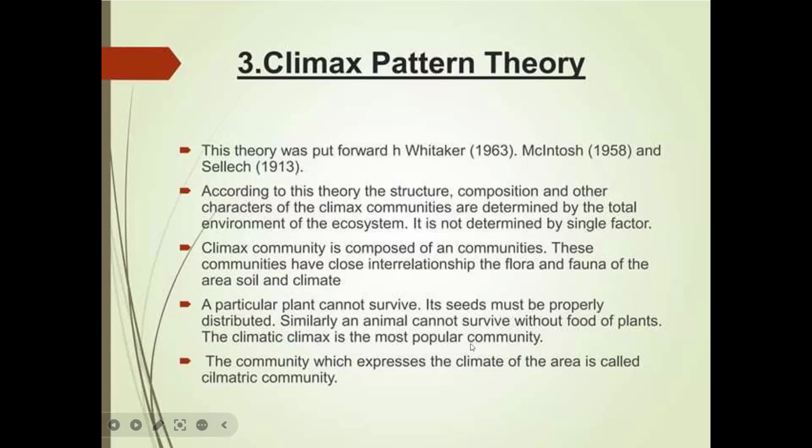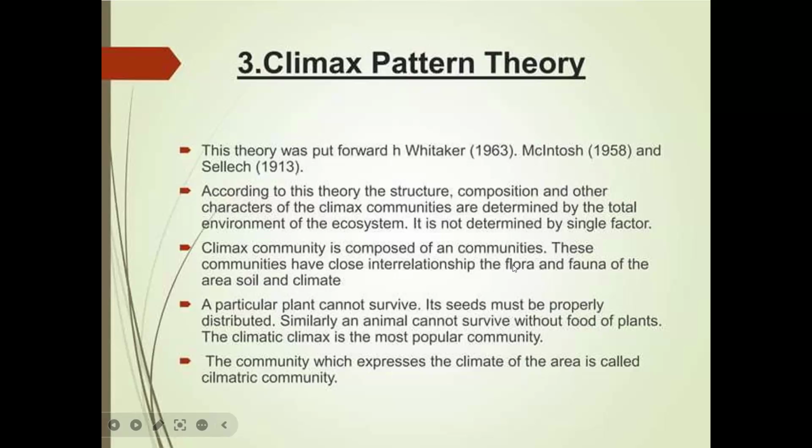The climatic climax is the most popular community. The community which expresses the climate of the area is called a climatic community. Based on the climate of the area, the climax community is formed, hence it is called a climatic community. The climax community is mainly determined by the total environment of the ecosystem.